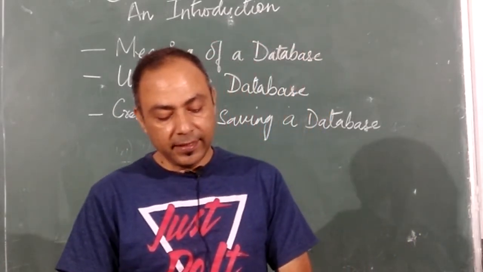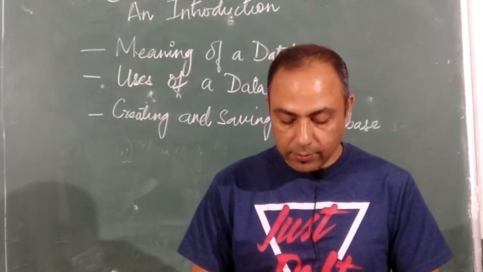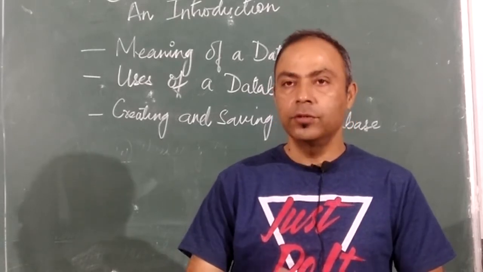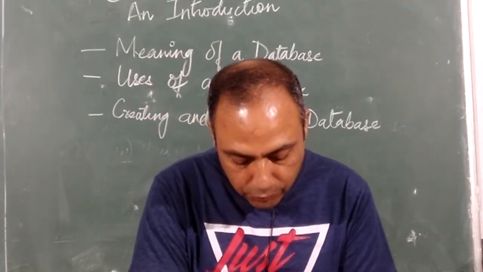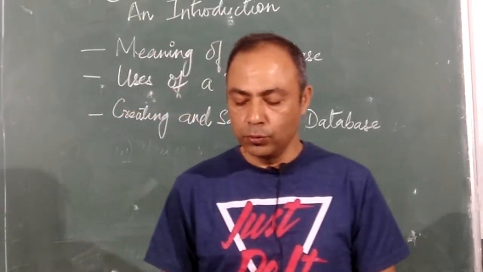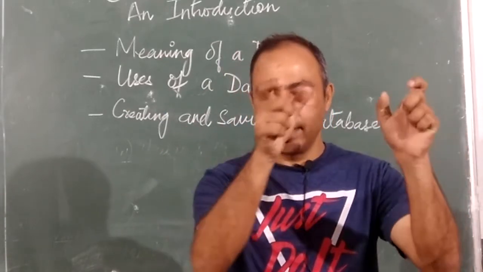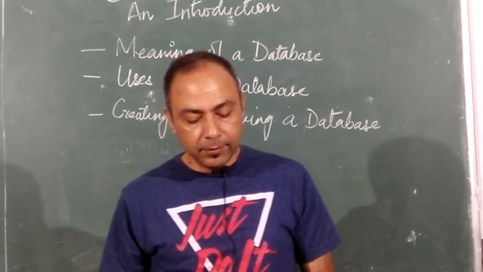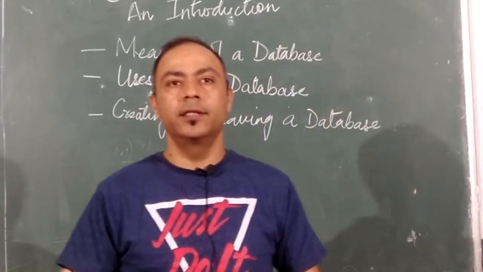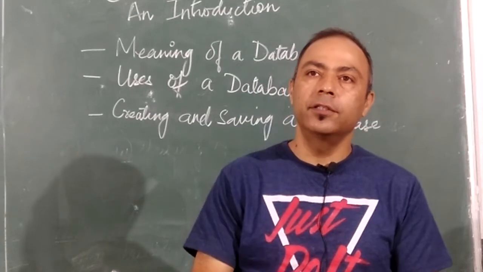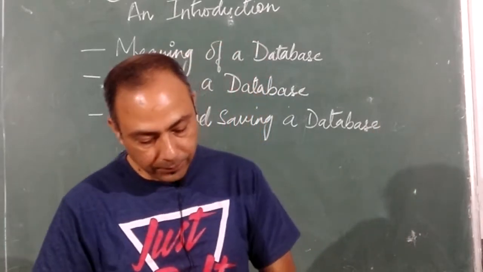The database has different elements: the tables, the forms, the reports, queries, and relationships. So these are the different elements of the database. Tables are used to store the data in the form of rows and columns. You know the table. Table means a combination of rows and columns. The primary unit of database storage is the table. So it's the main area where the data are stored.